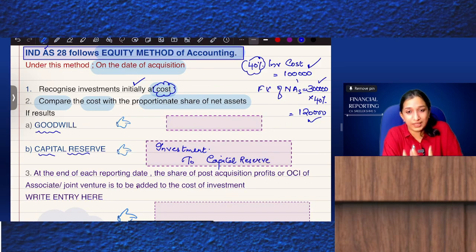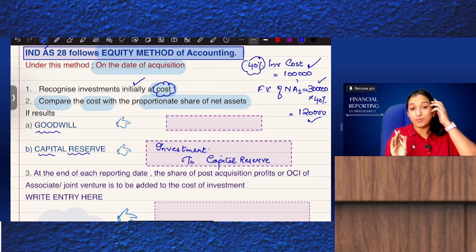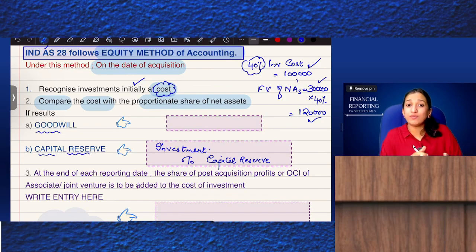So eventually, on the date of acquisition, my investment will stand at 1,20,000, which is equal to the share of net assets. Are you clear?